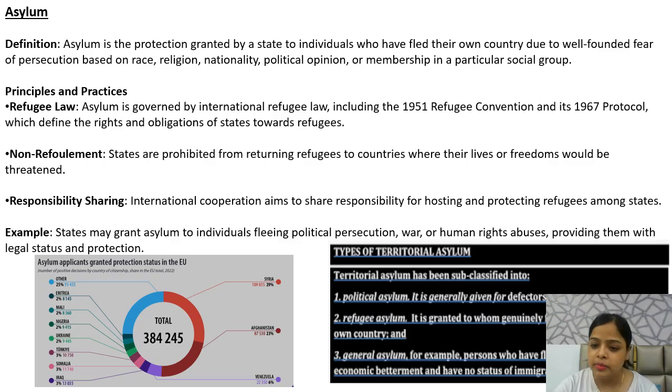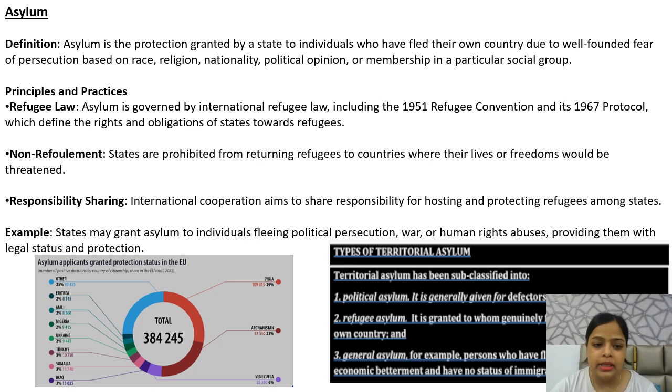Next is responsibility sharing. So international cooperation aims to share responsibility for hosting and protecting refugees among states. That's why under international law these refugee laws are so strong, because international law talks about human rights, international law talks about freedom, privileges, so they take the asylum concept very seriously.